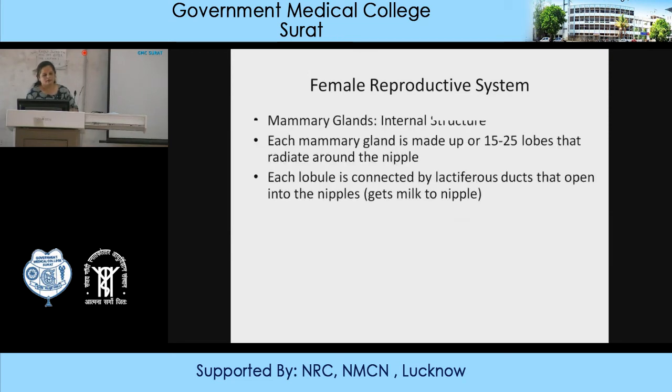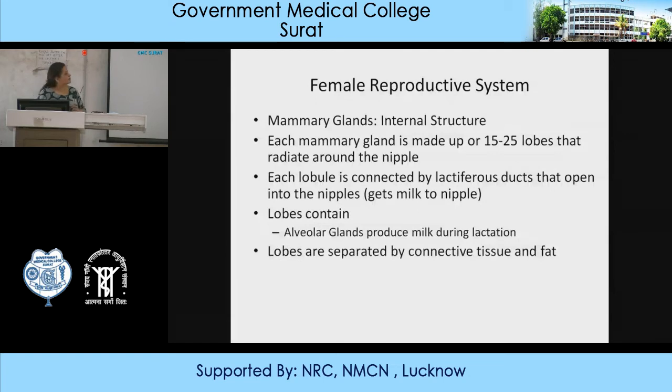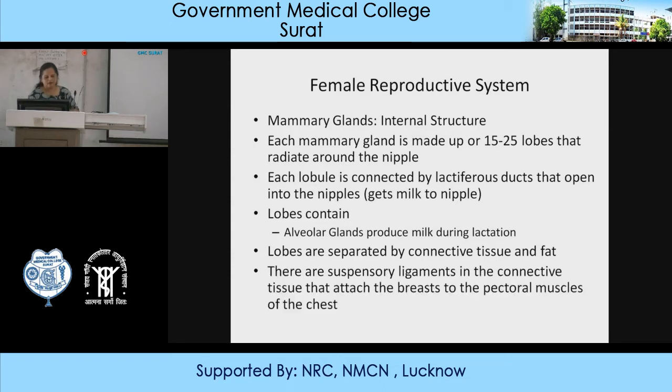The mammary gland's internal structure is made of 15 to 25 lobes that radiate around the nipple. Each lobe is connected by lactiferous ducts that open into the nipple. This gets milk to the nipple. Lobes contain alveolar glands which produce milk during lactation. The lobes are separated by connective tissue and fat. You can see there are suspensory ligaments in the connective tissue that attach the breasts to the pectoral muscles of the chest. So this is the typical diagram of the breast.